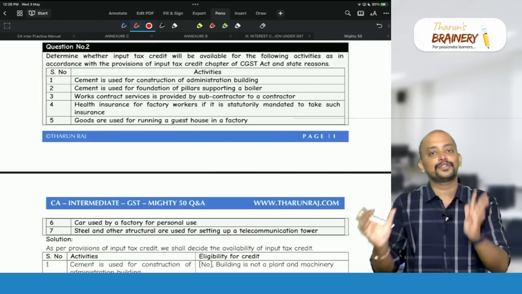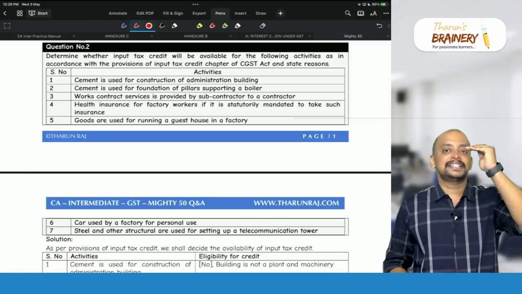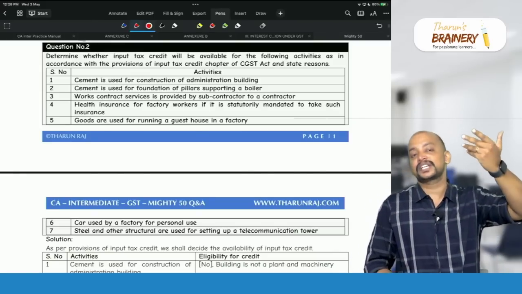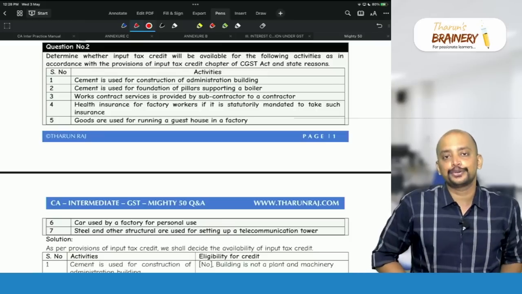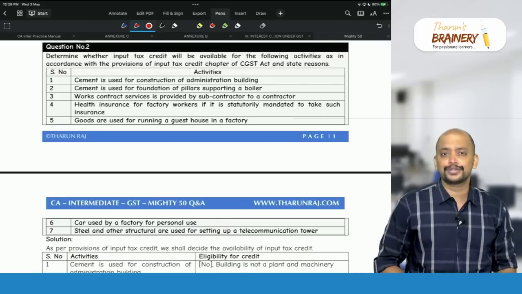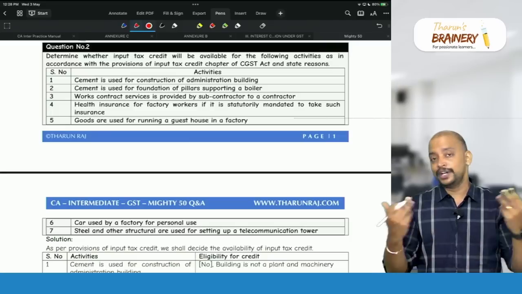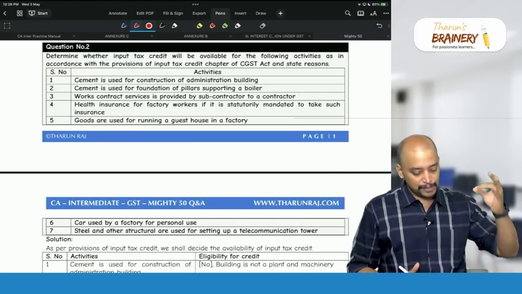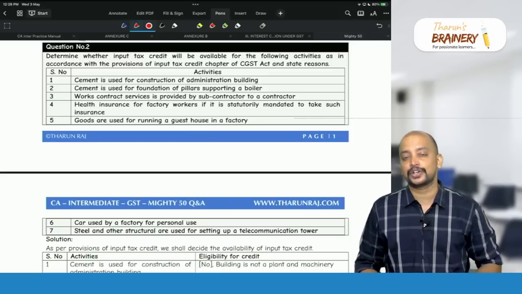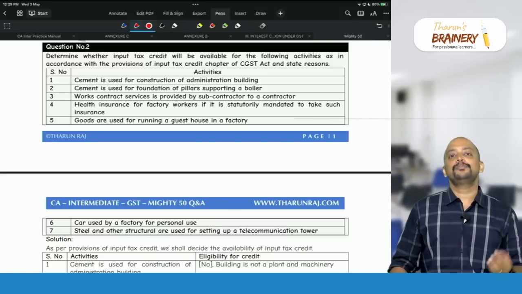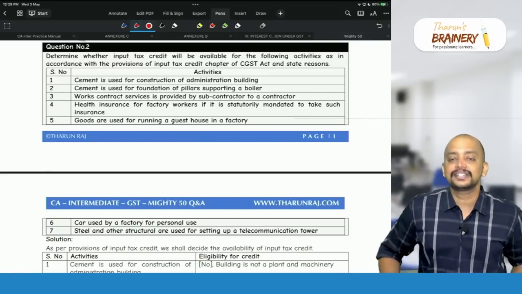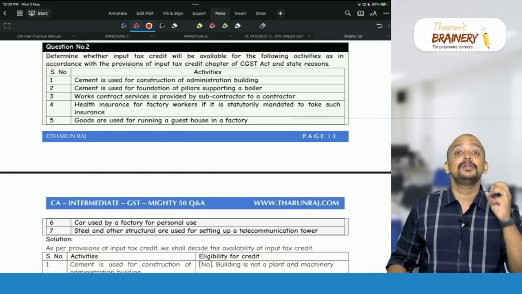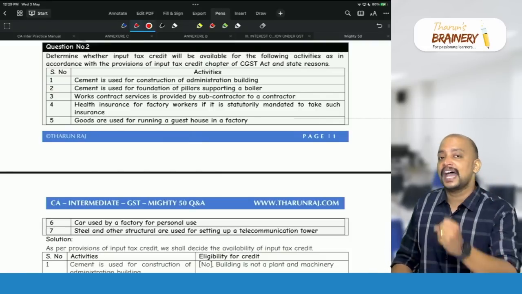So the checklist we need to follow: first check whether it is in 17(5). If yes, then blocked credit, ITC not available. If not in 17 subsection 5, then check whether it is used in the course or furtherance of business. Yes, it is used in the course or furtherance of business, ITC available. No, it is not used in the course or furtherance of business, ITC not available. As simple as that. So first point, cement is used for construction of administration building. So we have a blocked credit. What is that? Any service received, works contract service received, or any goods purchased for construction of an immobile property is blocked credit. But we have 3 exceptions.